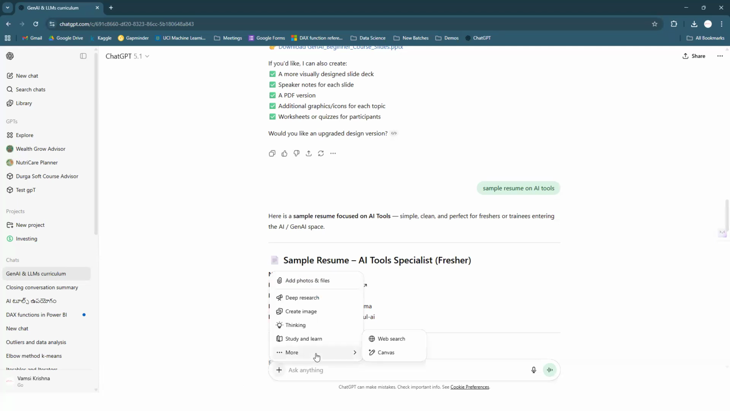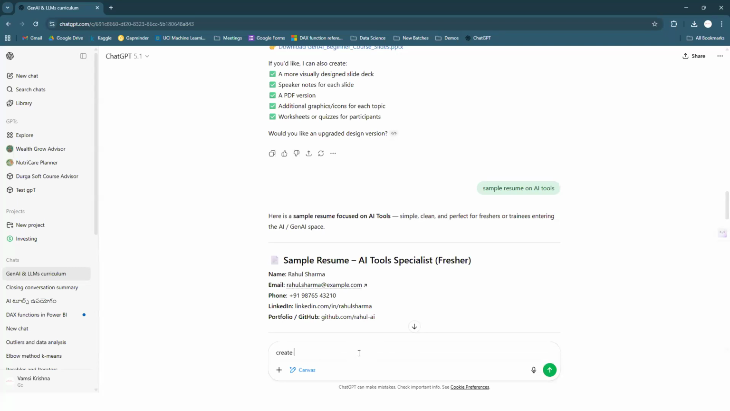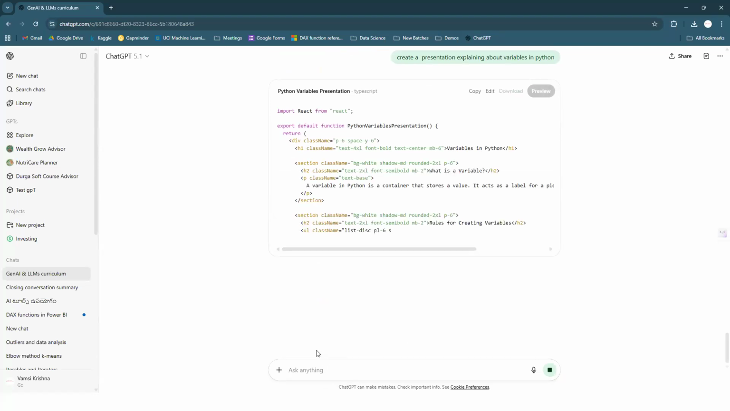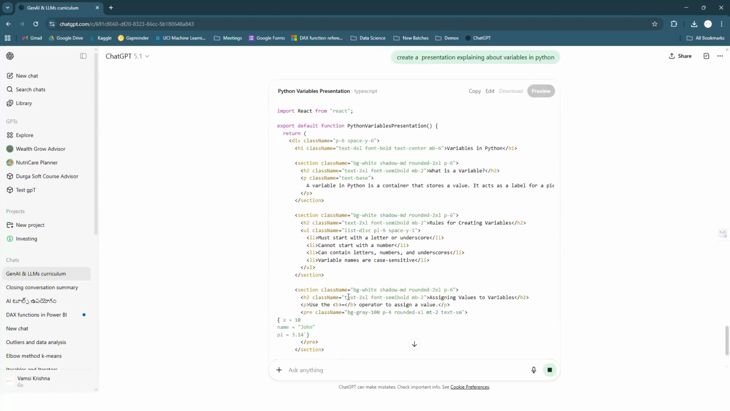But for that, we'll use some techniques. So this is going to be some kind of a canvas. I'm not generating the entire Python course, but let us say that I'm talking about variables, right? So I'm going to create a presentation explaining the variables in, for example, Python. So it is going to create a presentation. It is creating something. Okay, Python variables presentation, it is creating.